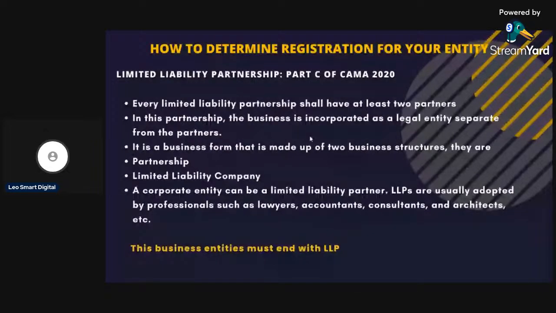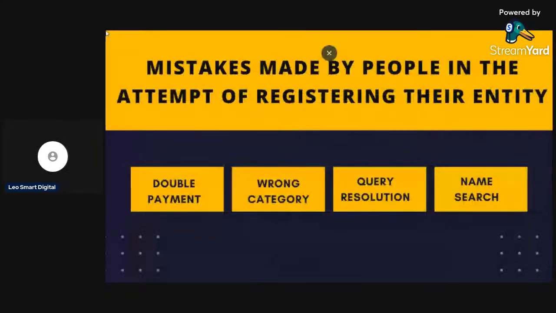So, mistakes made by people in the attempt of registering their entity. One is usually double payment. A lot of persons make a payment, think it has not gone through, and go ahead and make another payment. So this must be avoided. How do you avoid it? Then the wrong category, choosing the wrong category for your business. Then query resolution. This is the headache of a lot of persons that are newbies.